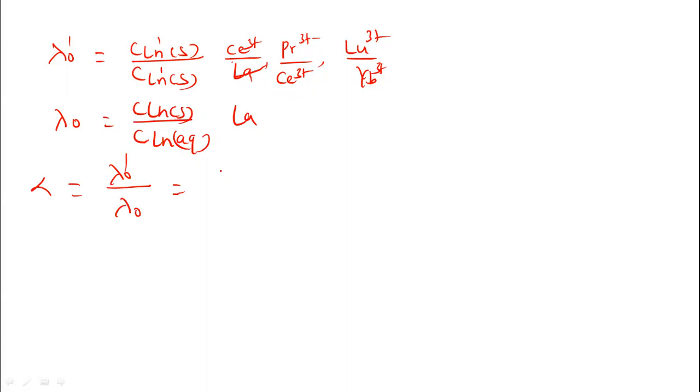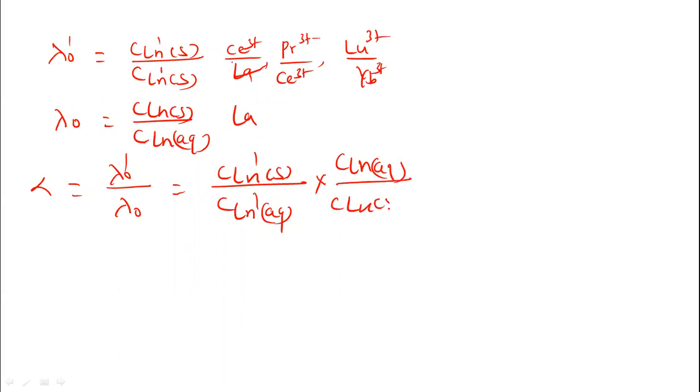So we can write here now the concentration of the next lanthanide ion in solid phase divided by the concentration of the next lanthanide ion in aqueous phase. Now this goes to the numerator, multiplied by the concentration of the first lanthanide in aqueous phase divided by the concentration of the first lanthanide in solid resin. But if we solve this equation, we get the value equal to 1. Separation factor alpha is equal to 1. So proper separation of the lanthanides does not take place.